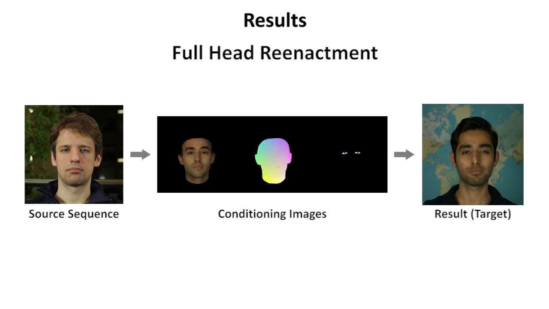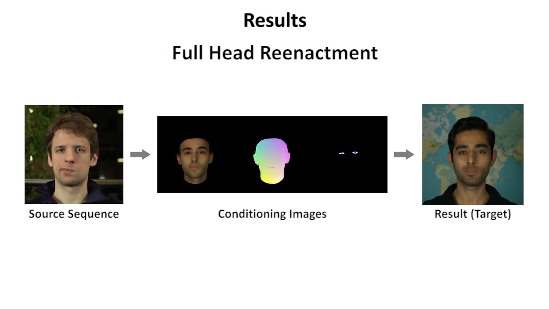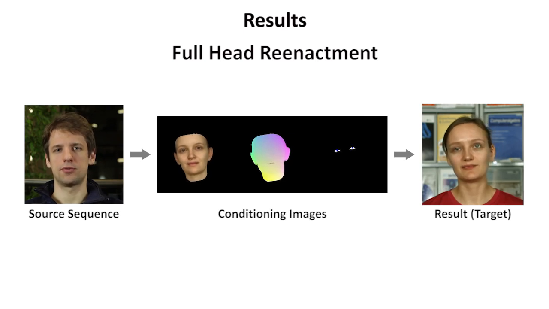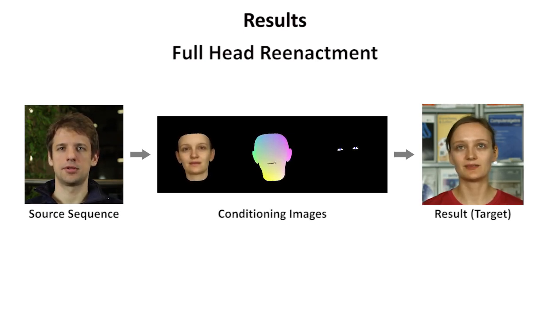In addition to the head pose, the source actor can also control the facial expressions and the eye motion, including eye blinks. Here is another result with different source and target actors. Please note that also the upper body, hair, and scene background are consistently synthesized to match the new head motion. Even the shadow in the background moves consistently with the modified foreground.